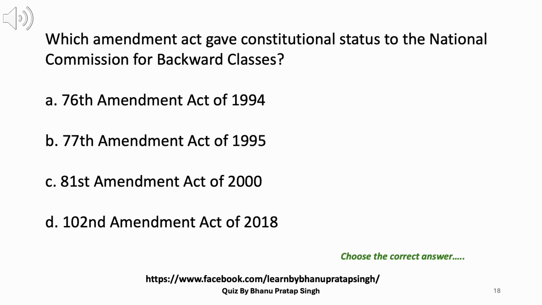18. Which Amendment Act gave constitutional status to the National Commission for Backward Classes? A. 76th Amendment Act of 1994. B. 77th Amendment Act of 1995. C. 81st Amendment Act of 2000. D. 102nd Amendment Act of 2018. Answer D. 102nd Amendment Act of 2018.